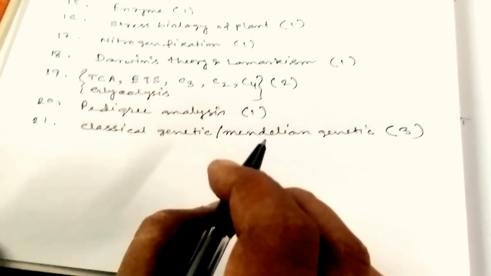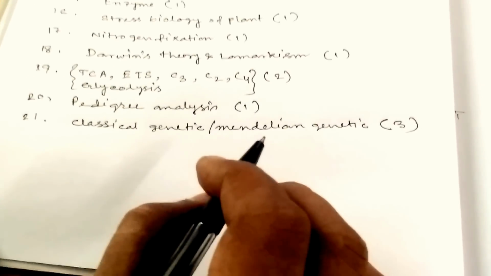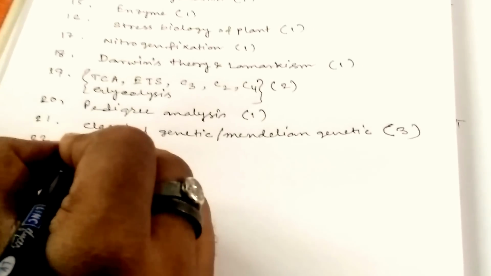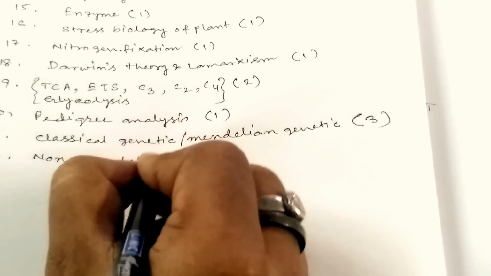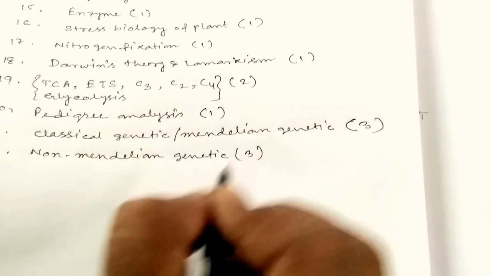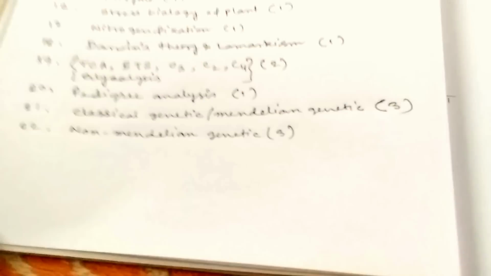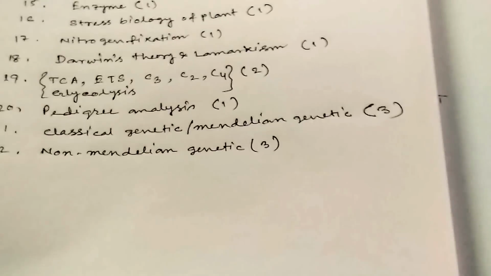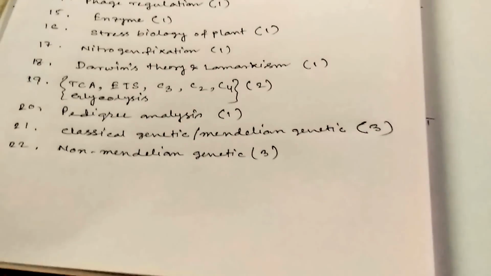Okay, so you have to prepare for that and solve the problems and solve theoretical questions also. Come to the 22. Non-Mendelian, that means non-classical, genetics. You can get 3 questions from here, obviously, like gene interaction, allelic interactions. You can get 3 questions from here.